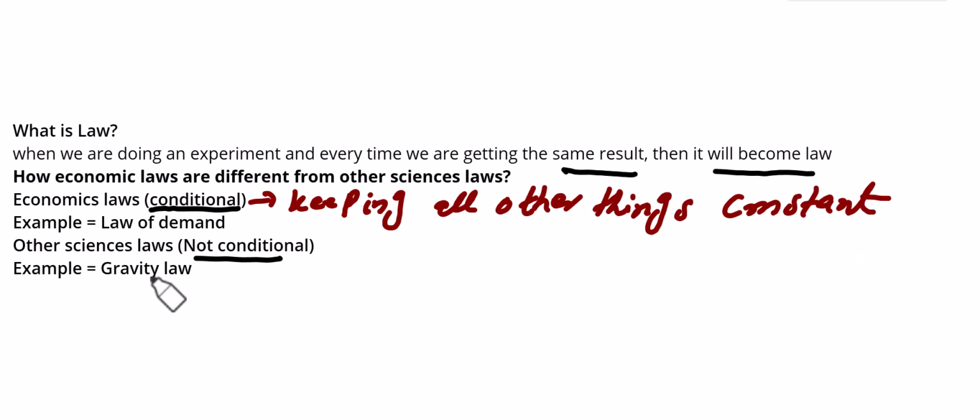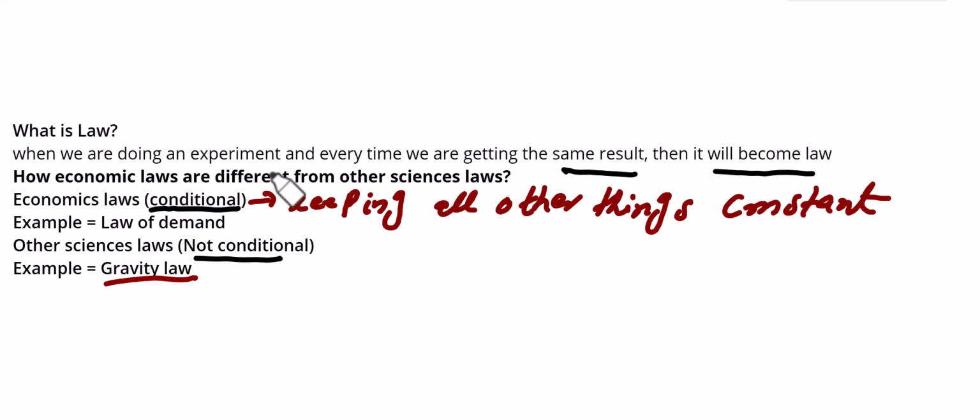But other sciences' laws are not conditional, like the law of gravity. What is meant by the law of gravity? Every object we drop from the air must fall down. Earth will attract every object. If we drop a pen, it definitely goes down, and if we do this experiment a number of times, we will get the same result. Whenever we drop the pen, it will fall to the earth. So this becomes a law, and there is no assumption or condition attached to it.